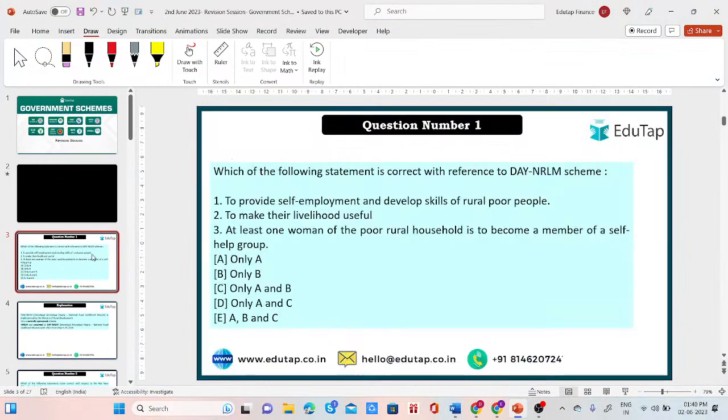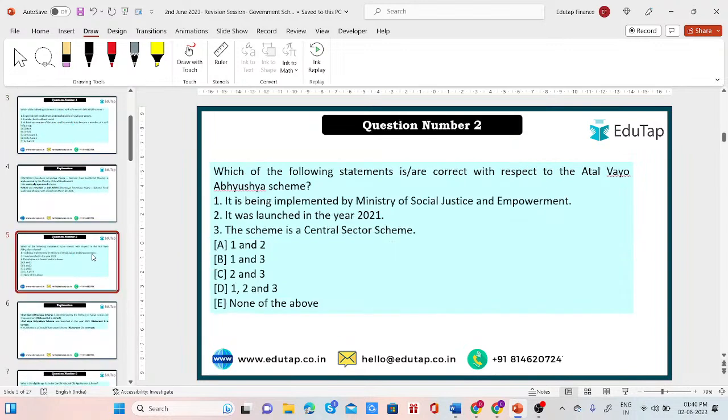ठीक है, तो ये आपकी Centre Sector नहीं है. It's your Centre Sponsored. Sorry, I'm sorry. Not Centre Sponsored, but it's a Centre Sector scheme. Okay, so here your third statement is also correct. ठीक है, it's correct. So I'll make the changes in the slide, and the PDF that you'll get in your Telegram channel will have the updated one.